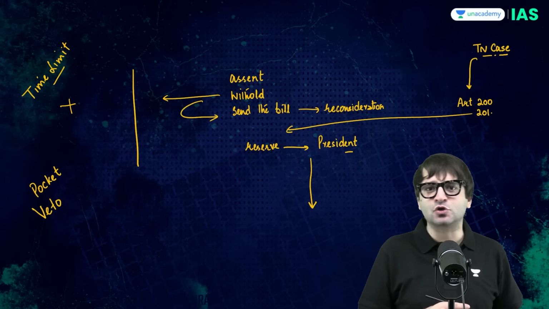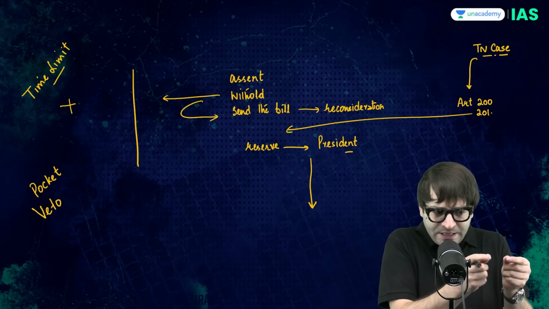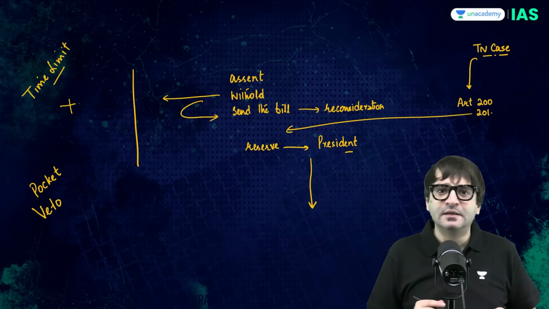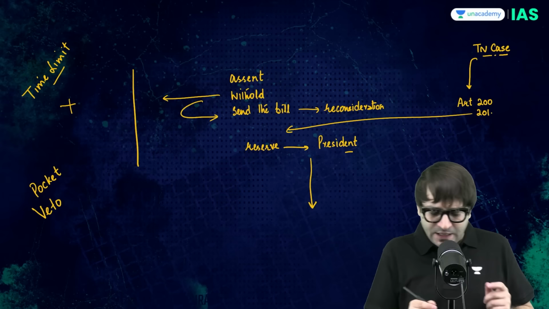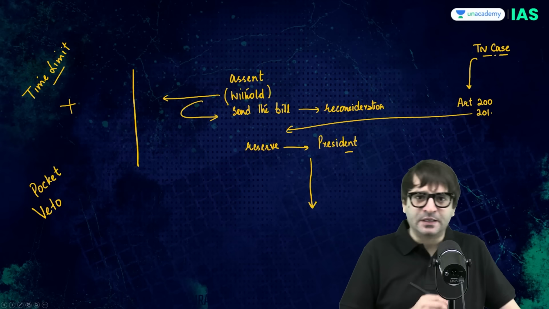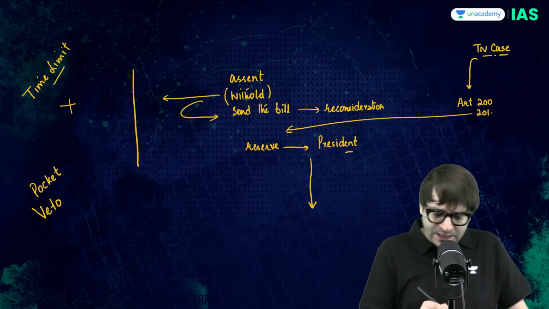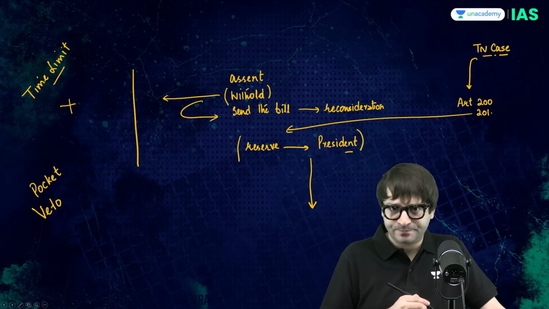The two judges of the Supreme Court said there is a time limit. When the bill is passed by the state legislature and sent to the governor, the governor has 3 months to decide if you are going to withhold this bill, or reserve this bill for the consideration of the president.